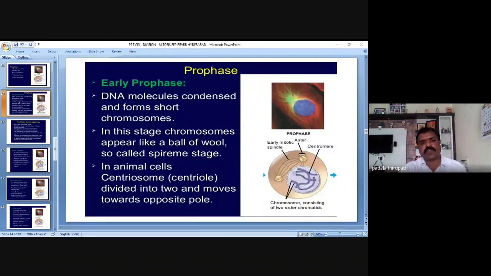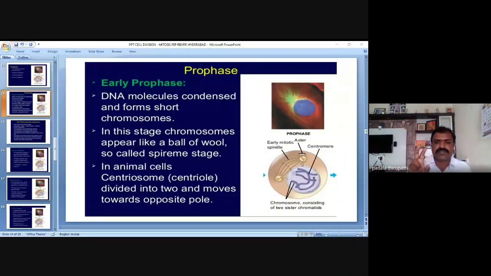In this stage, chromosomes appear like a ball of wool, so it is called the spireme stage. In animal cells, there is the centrosome, which has two centrioles.